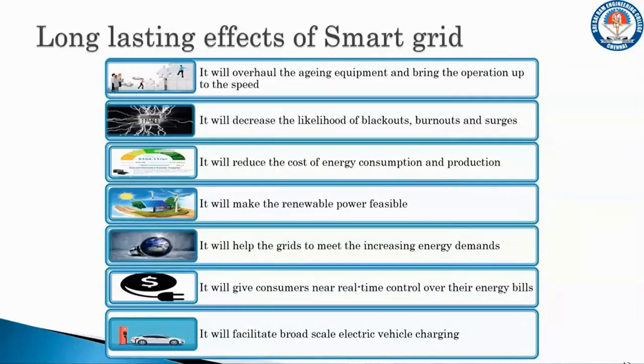The fourth one is that with the help of renewable energy systems, we could get a feasible amount of power being generated. The next point is that it will make the grid meet the energy demand. Then the consumer will have real-time monitoring and control over their bill. The next one is that it will enable broad-scale electric vehicle use. We can use electric vehicles with the help of the charging stations that are available at various places.